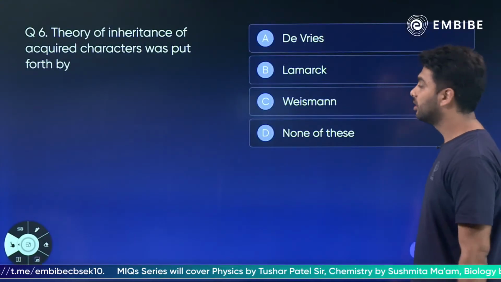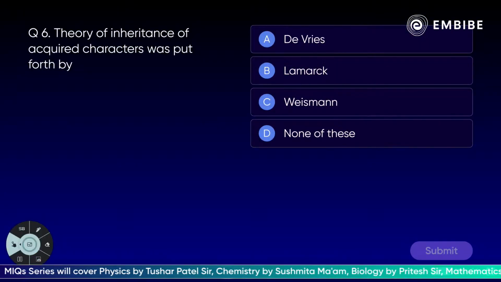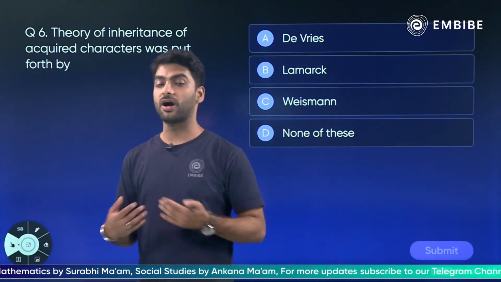Next one, theory of inheritance. The theory of inheritance of acquired traits was put forth by whom? Who put forth the theory of inheritance of acquired traits? Was it De Vries, Lamarck, Weismann, or none of these? The theory of inheritance of acquired traits.